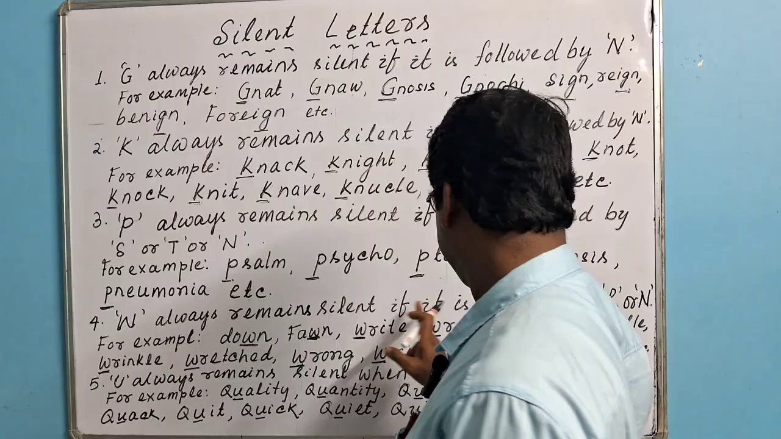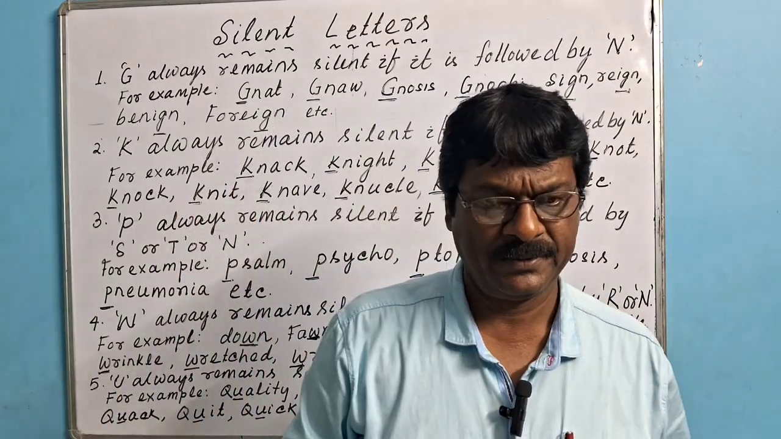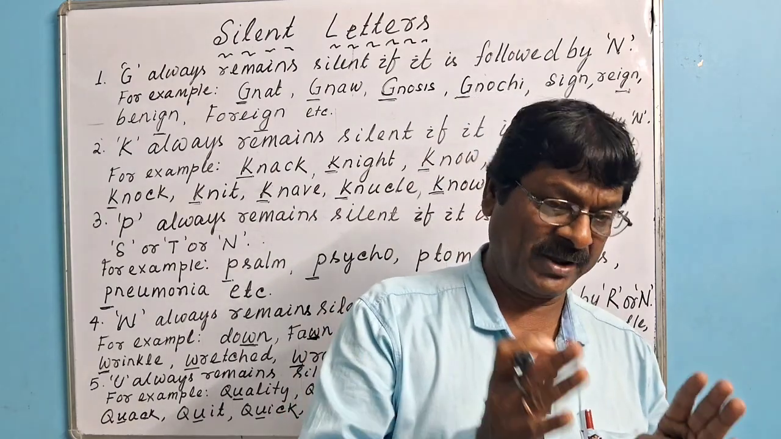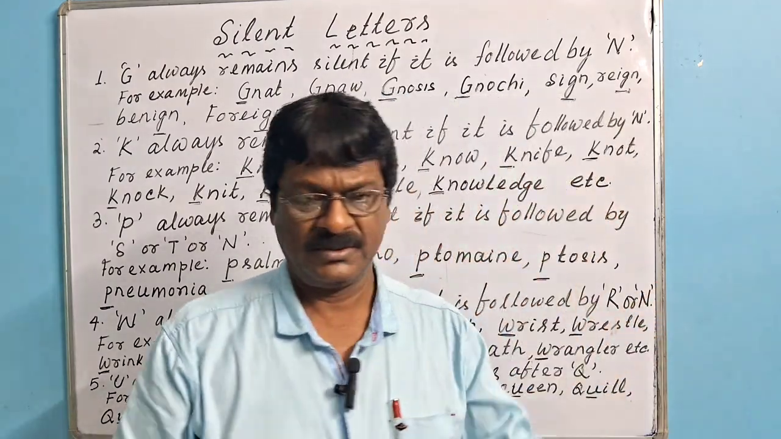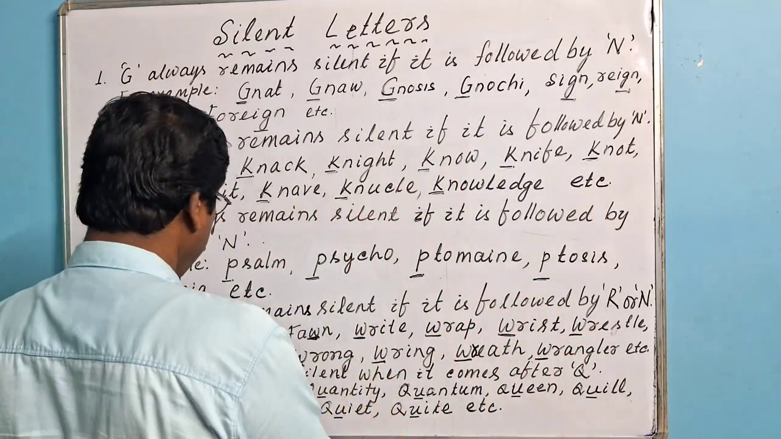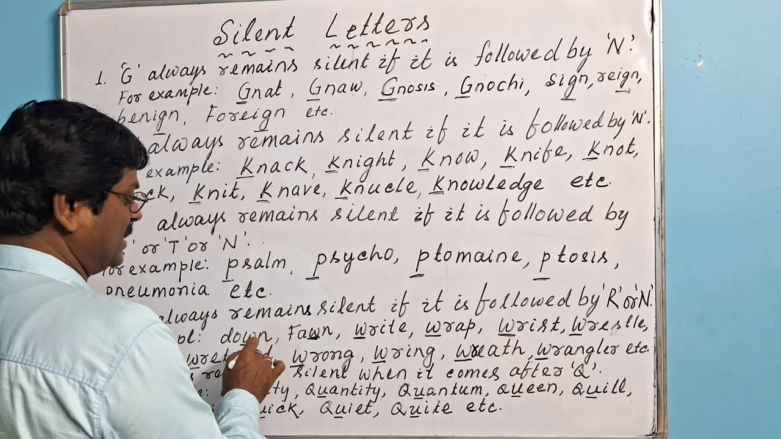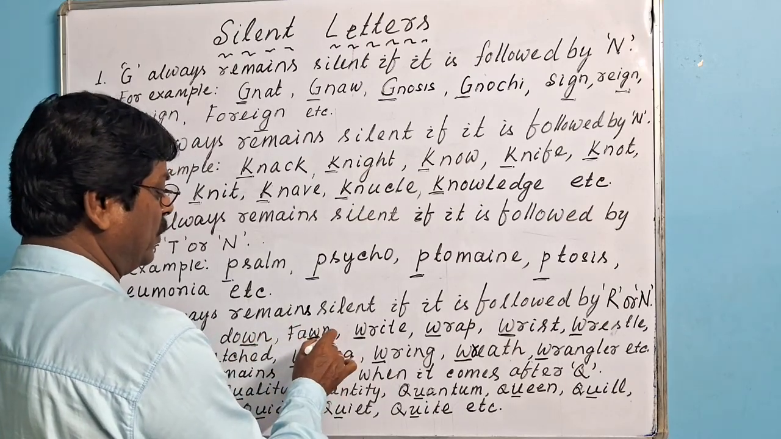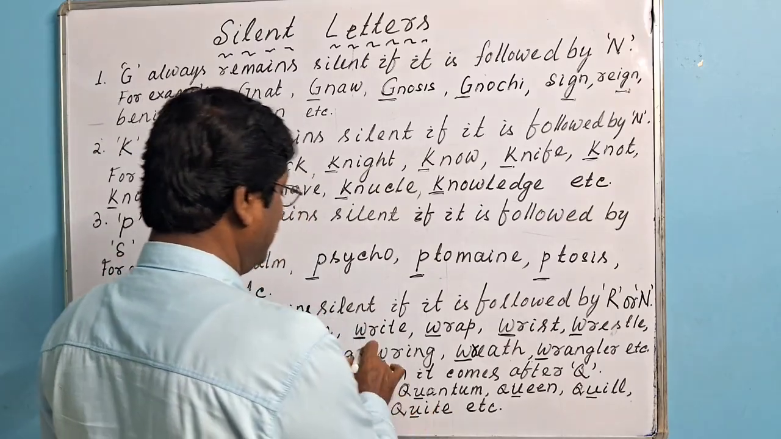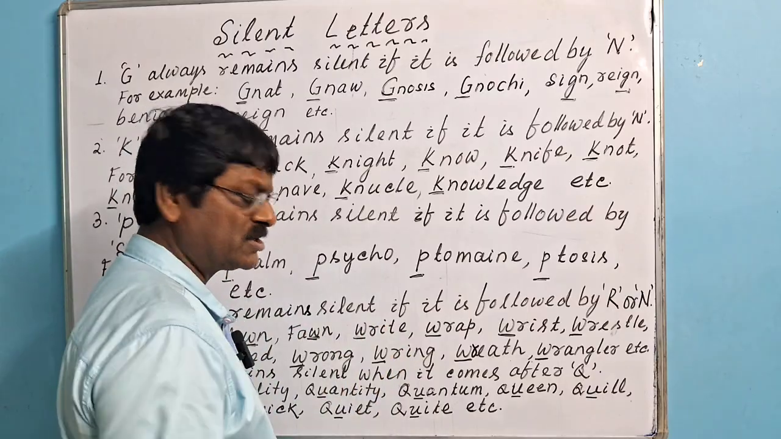W always remains silent if it is followed by two letters, that is R or N. W remains silent if it is followed by either N or R. For example, you look at the board. Wn. W is followed by N. That's why W is silent. Right. Here W is followed by R. That's why W is silent.